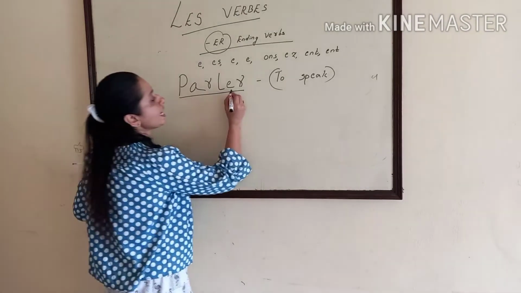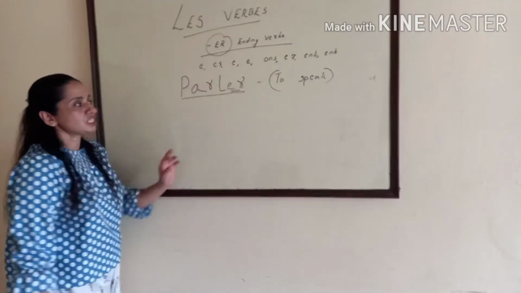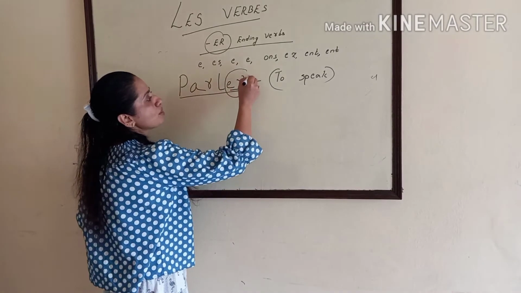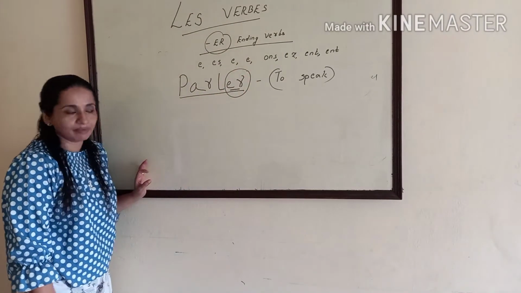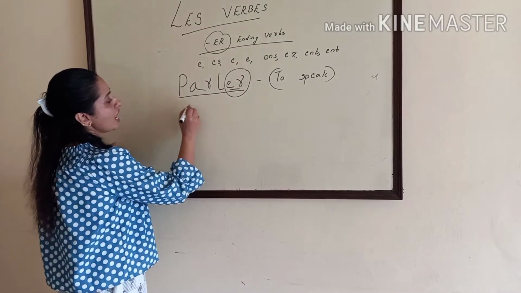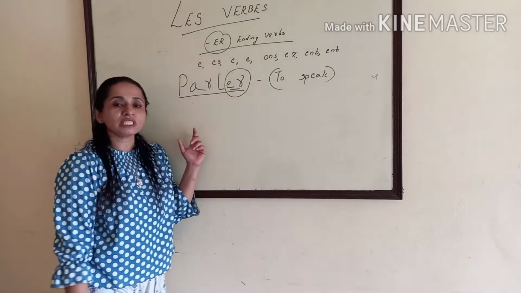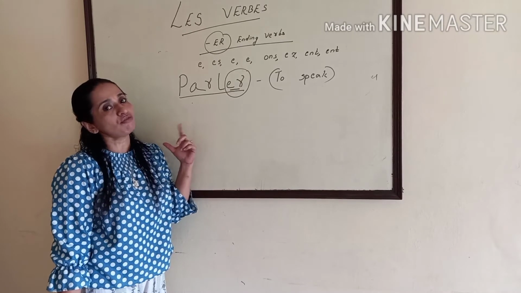This is an ER ending verb. First, we should remove this ER. So, first we have to write the subject pronouns. Which are the subject pronouns? Subject pronouns are words which we use in place of nouns.